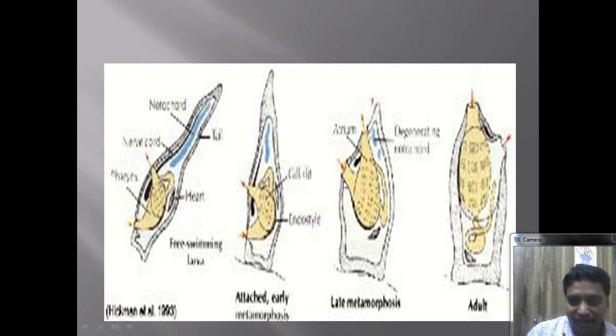The water which enters for the purpose of feeding and respiration enters through the branchial siphon, and water is removed through the atrial siphon. So this is the pictorial diagram of how metamorphosis occurs in this larva.